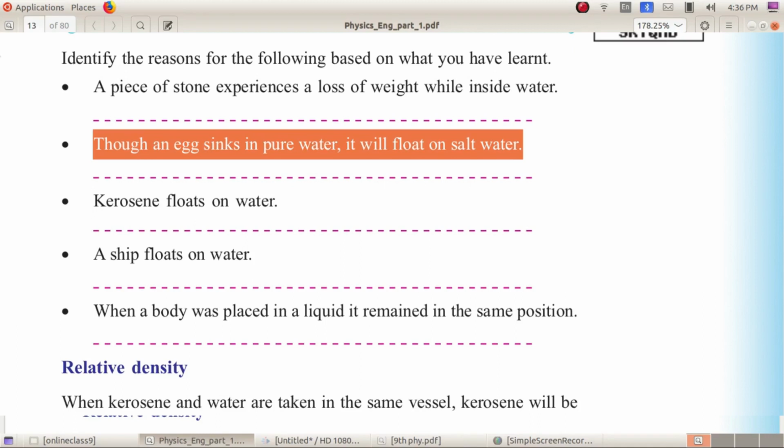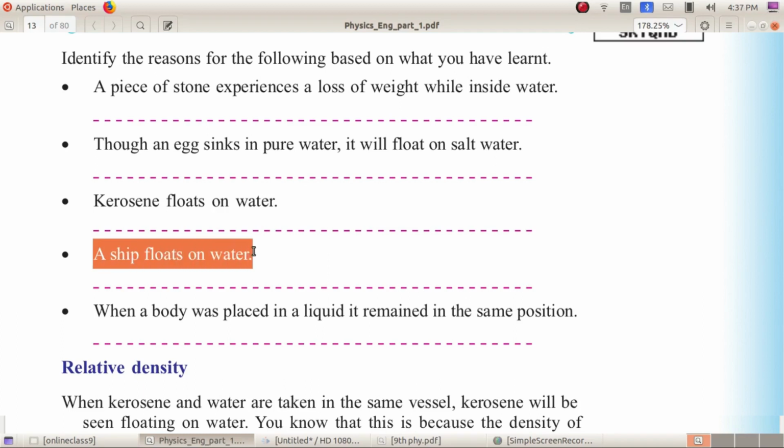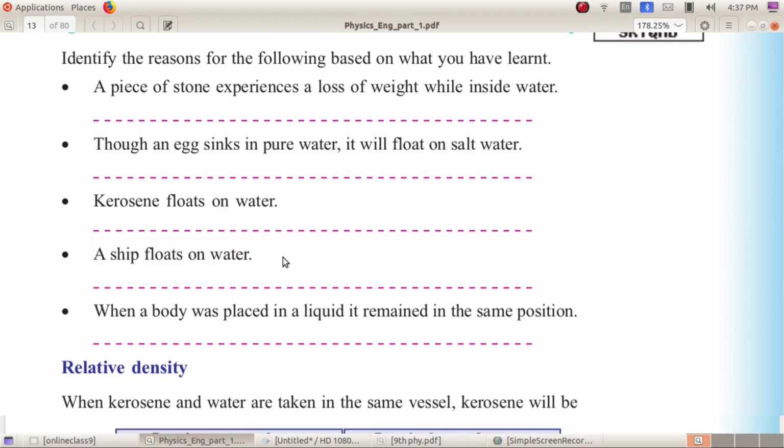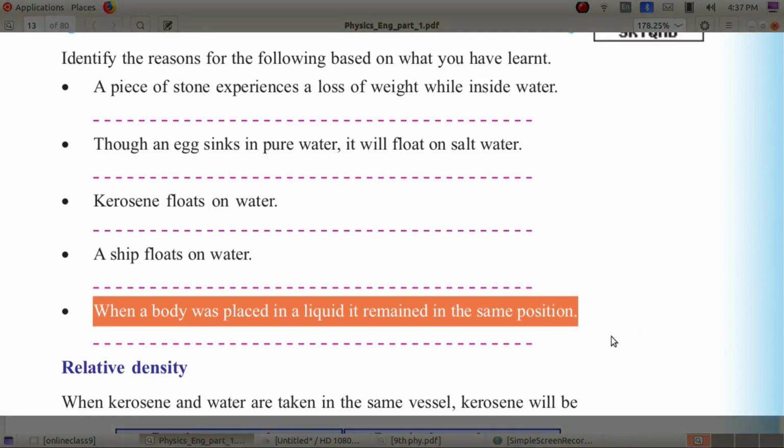Kerosene floats on water because kerosene has less density compared to water. A ship floats on water because a ship can displace an amount of water equal to its weight. When a body placed in a liquid remains in the same position, this occurs when the weight of the body is equal to the buoyant force acting on it.